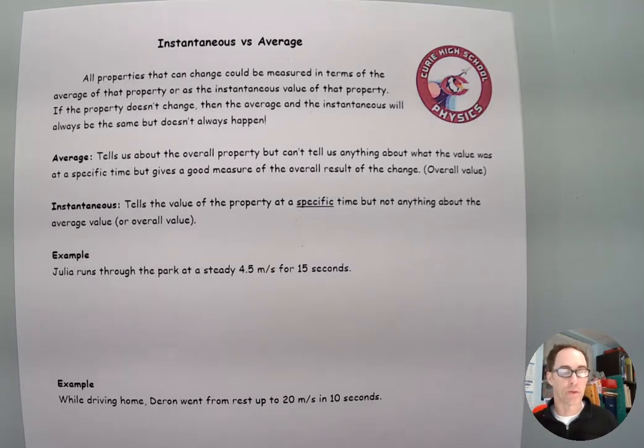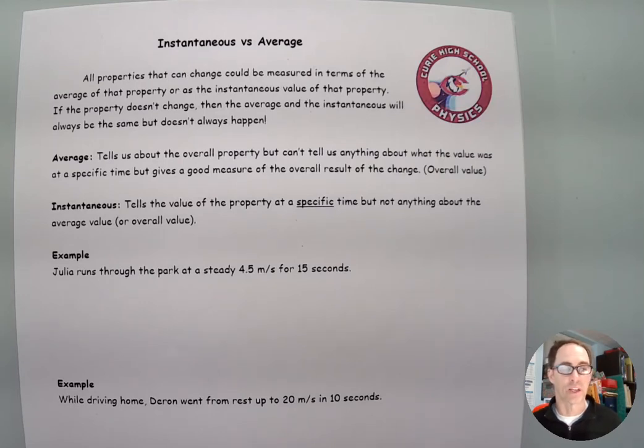Now, if the property never changes, then the average and instantaneous would always be the same. Let's say, for example, that you looked at your weight each day. Each day you measured the value of the weight and you found that the instantaneous value was 200. And the next day it was 200, and the next day 200, and the next day 200. Well, the average of all that is going to be exactly 200. So in situations where a property never changes, the difference between average and instantaneous is pretty pointless. There's really no reason to think about it.